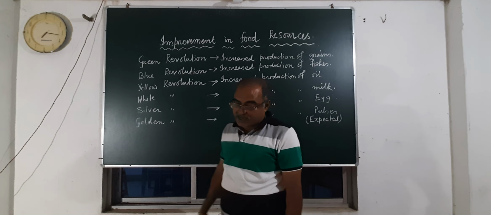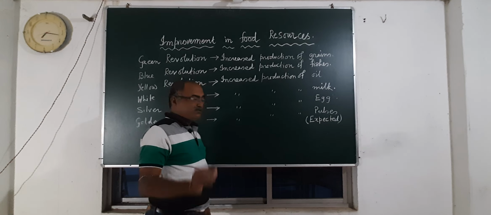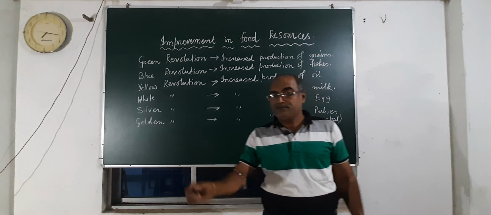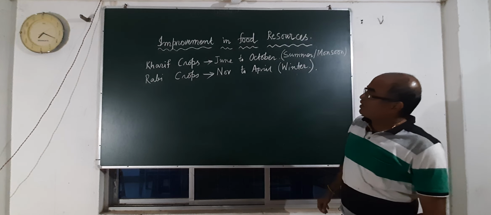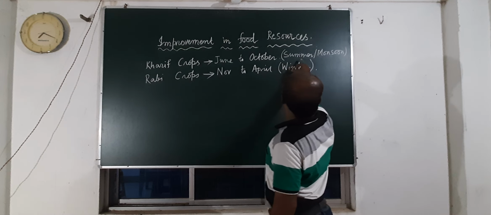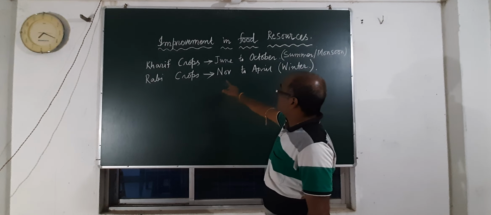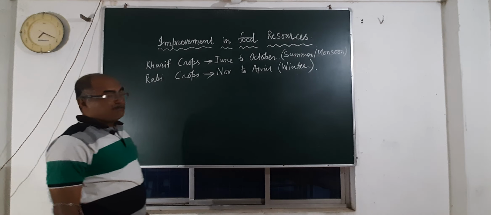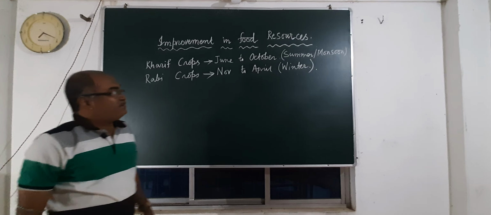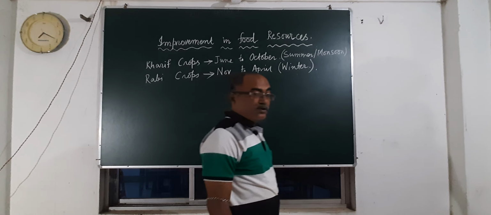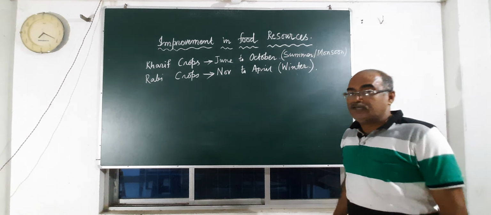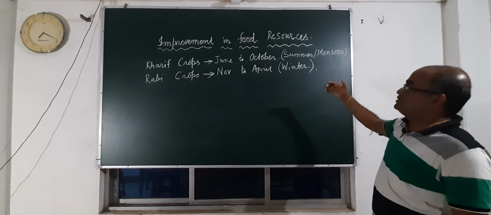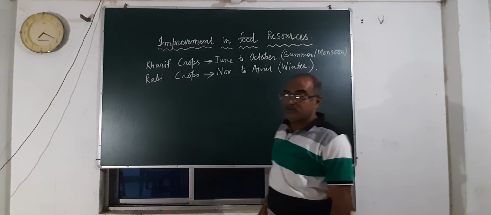About the seasons, crops are mainly classified into two groups. These are Kharif crops and Rabi crops. Kharif crops are from June to October, and Rabi crops from November to April. Kharif crops are also termed summer crops or monsoon crops, when the crops face the maximum amount of rainfall. That is, the crops which can grow maximum in the rainy season, and they need the maximum amount of water.